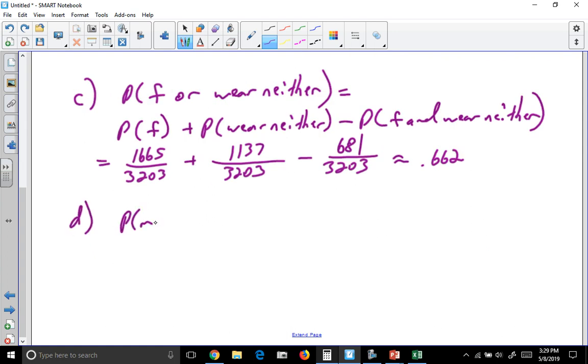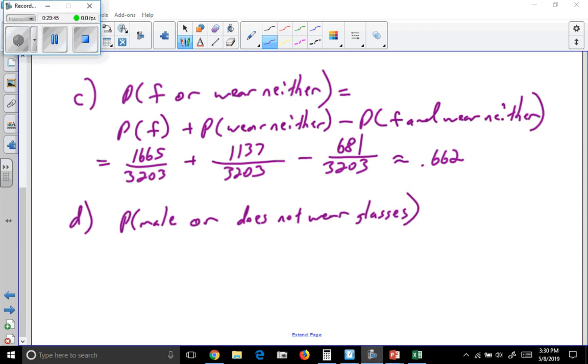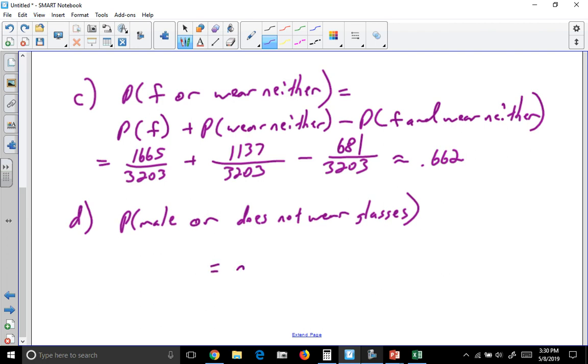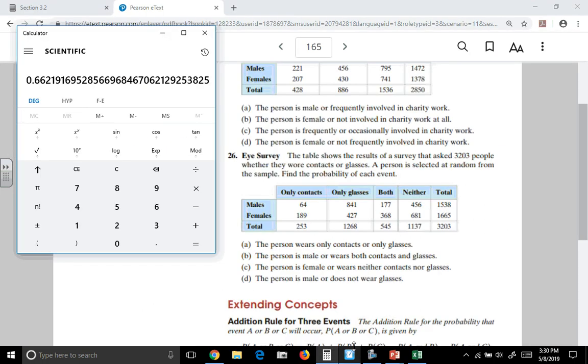Probability that the person is a male or does not wear glasses. There are several ways to go about doing this one. The easiest one is to look at the table and find out how many of the people are male or do not wear glasses. We've used the formula on all the other ones, but this one, let's just find out how many people are male or don't wear glasses.